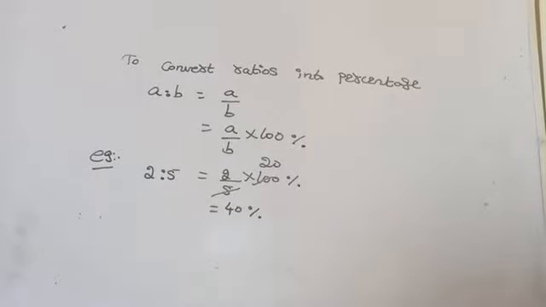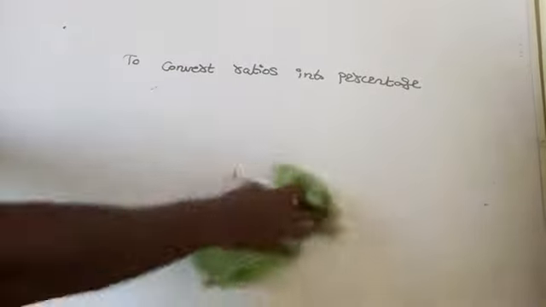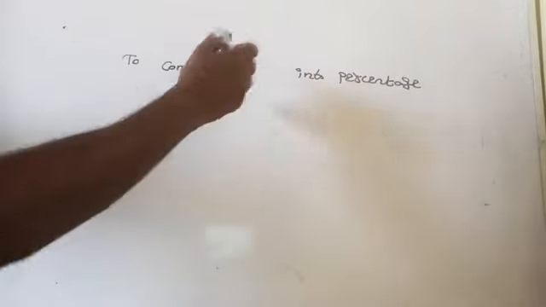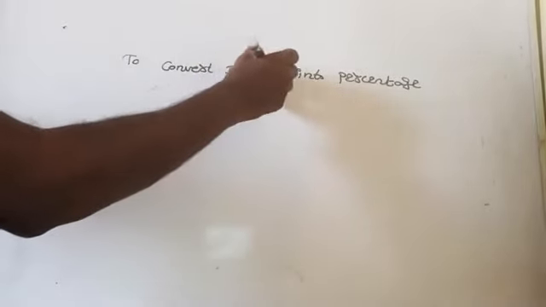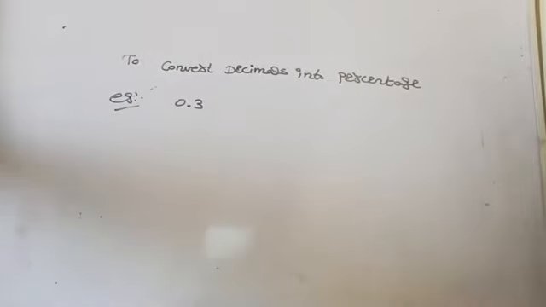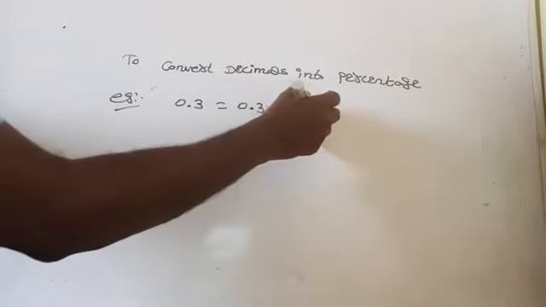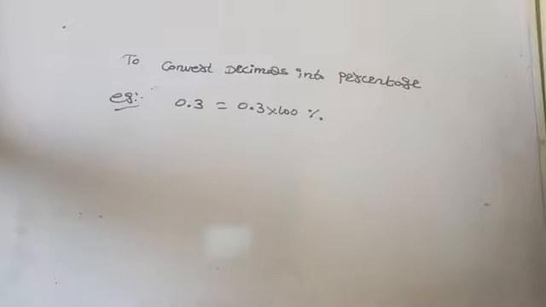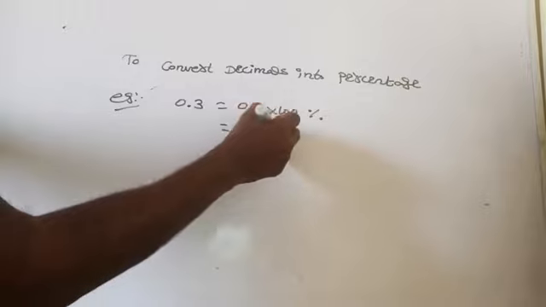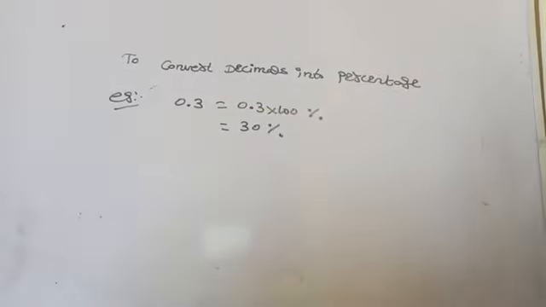Then after that, how will you convert decimal into percentage? It is also very simple. To convert decimals into percentage, for example, 0.35 or 0.3. If you want to convert this decimal into percentage, the same thing: 0.3 into 100 percentage. Now multiply by 100, 3 into 100 is 300. So you have to correct one decimal place, then it will be 30 percentage. Are you getting there? Okay.